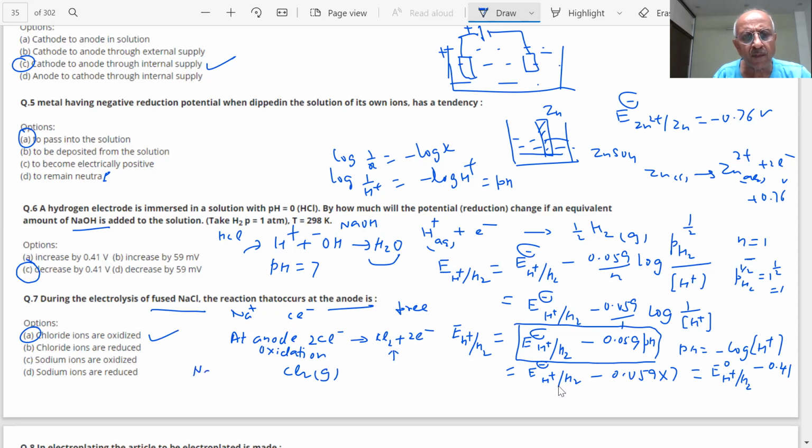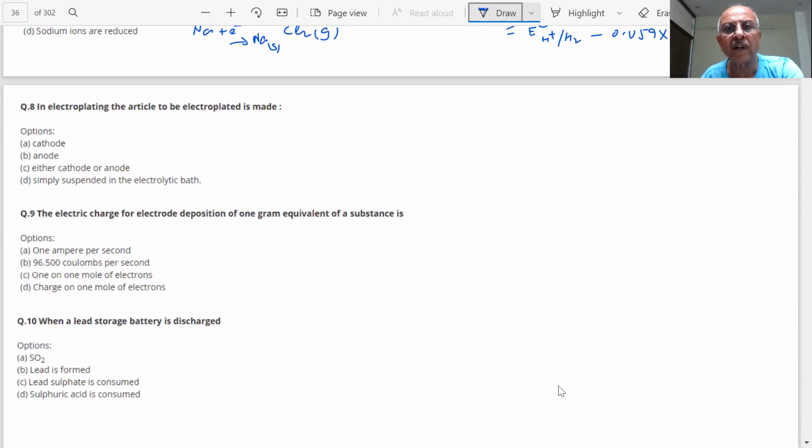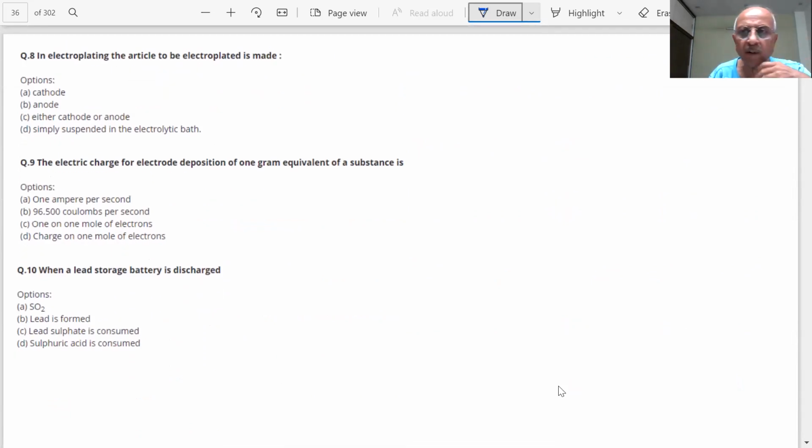And what is the other product? Na. So you will get Na at the cathode. This is fused NaCl. You know, NaCl has a very high melting point, students. It is not aqueous, and melting requires a lot of energy. You know that the salt you use at home doesn't melt so easily. The melting point of NaCl is very high. You will need a lot of energy to do that, students. Every question, when we think, we get plenty of more information.